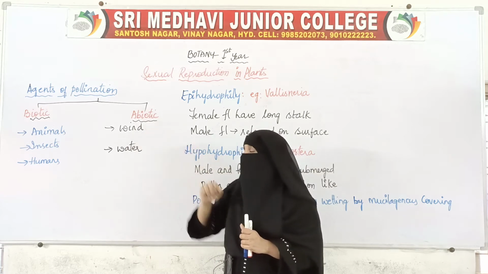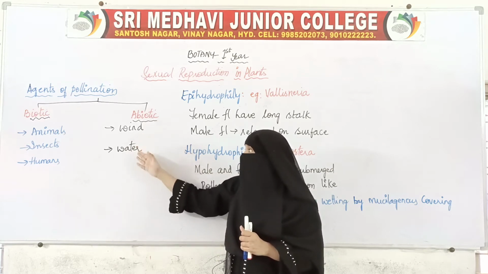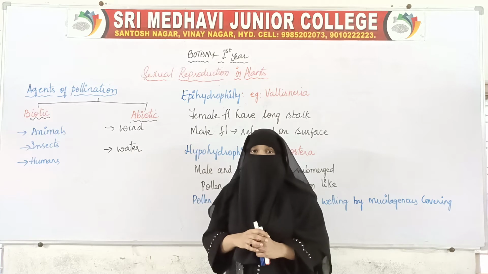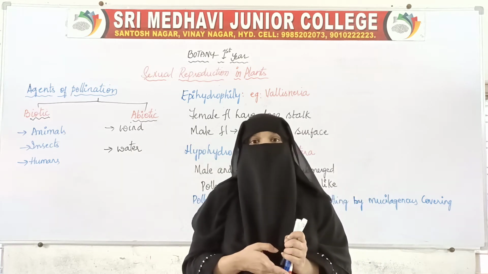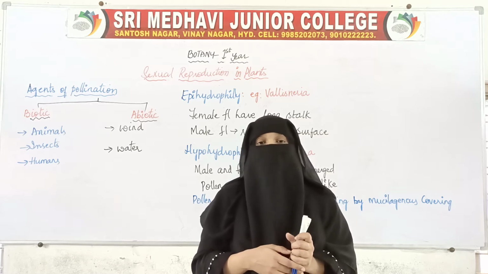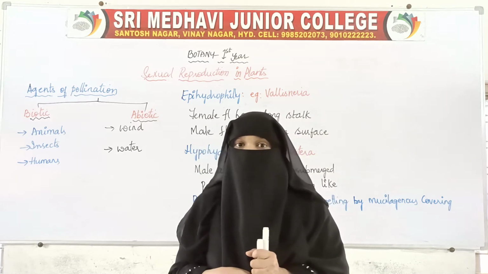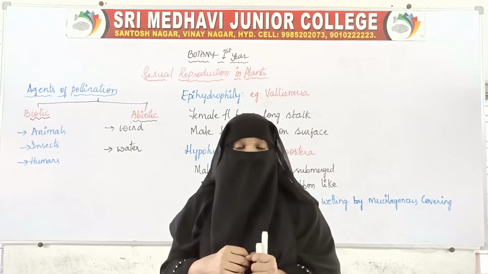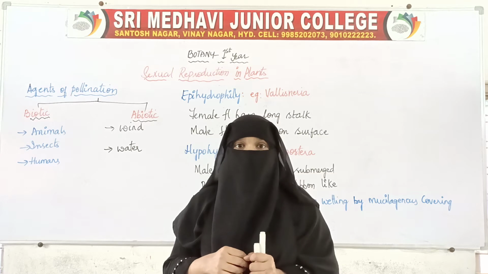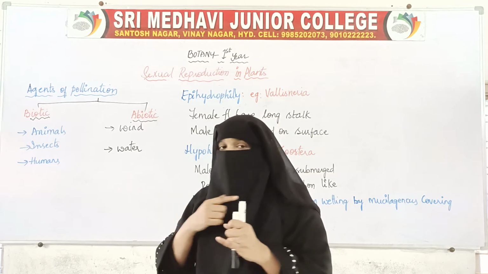In the abiotic category, we have water and wind. These two are the major pollinating agents which help in the transfer of pollen grains from anthers to stigma. In the biotic pollinating agents, different living organisms help.